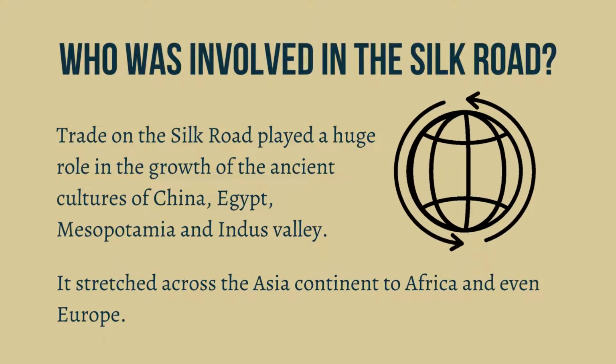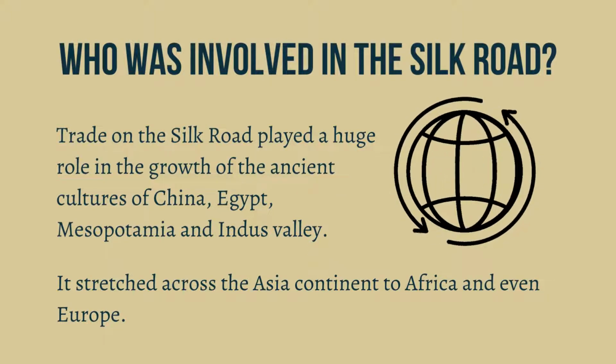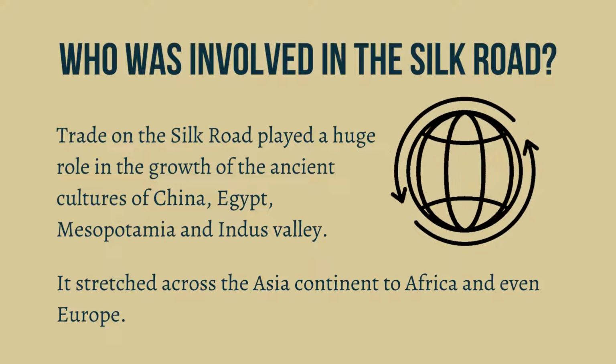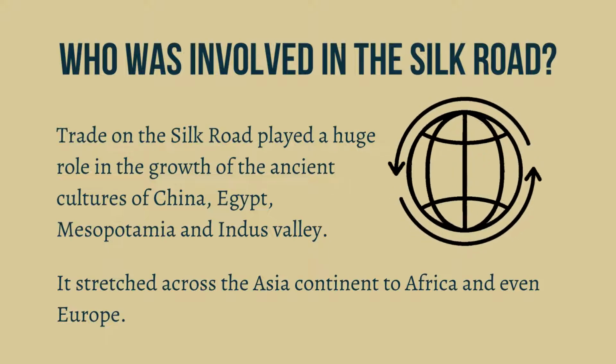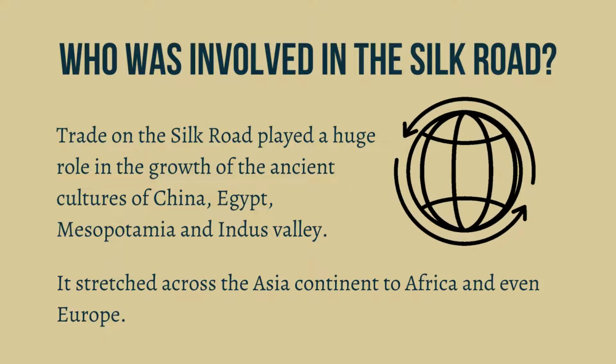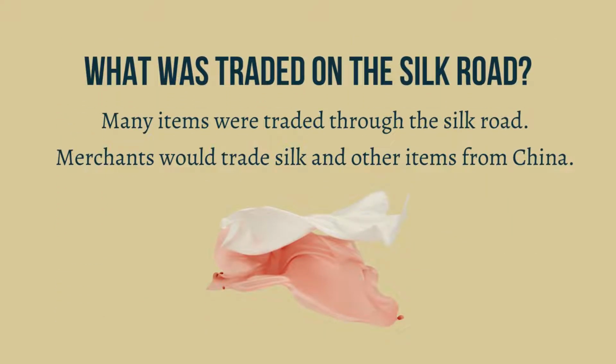Who was involved in the Silk Road? Trade on the Silk Road played a huge role in the growth of the ancient cultures of China, Egypt, Mesopotamia and Indus Valley. It stretched across the Asian continent to Africa and even Europe. What was traded on the Silk Road?